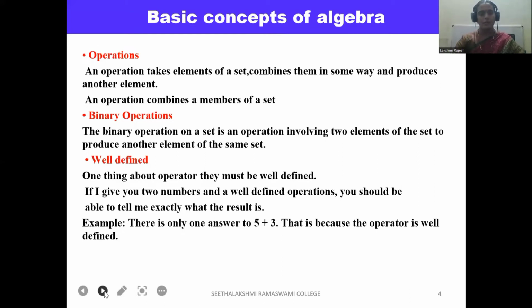Well defined. One thing about operators, they must be well defined. If I give two numbers and a well-defined operation, you should be able to tell me exactly what the result is. Example, there is only one answer to 5 plus 3. That is because the operator is well-defined.